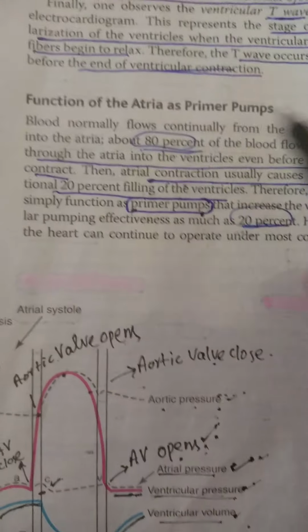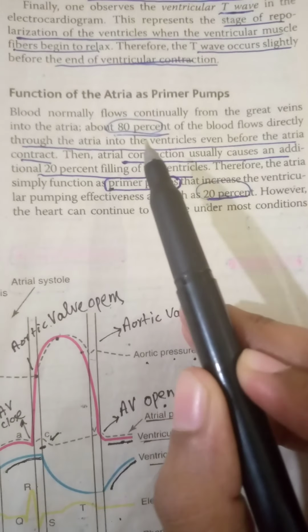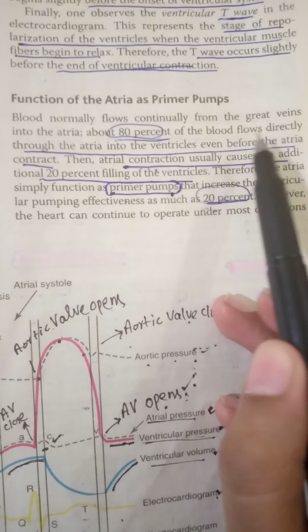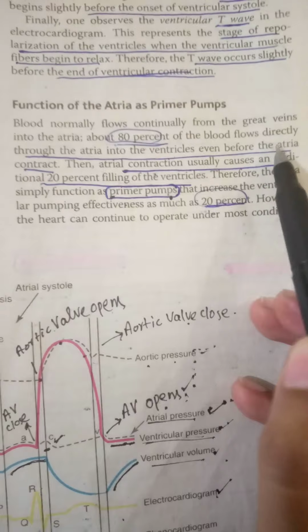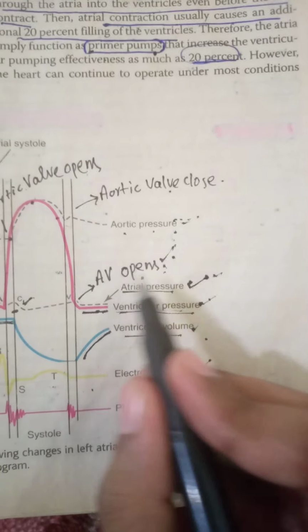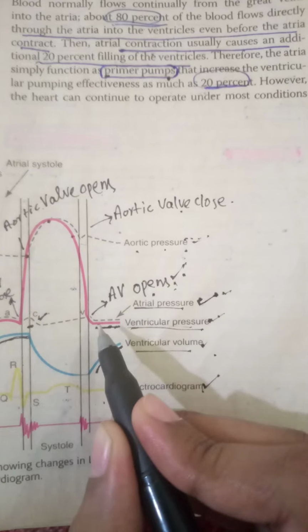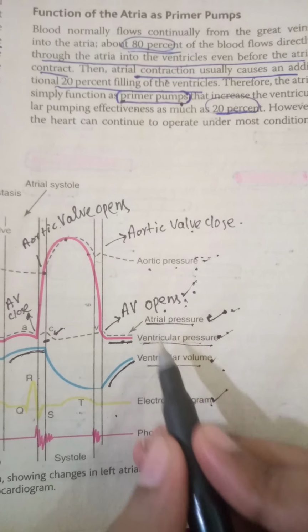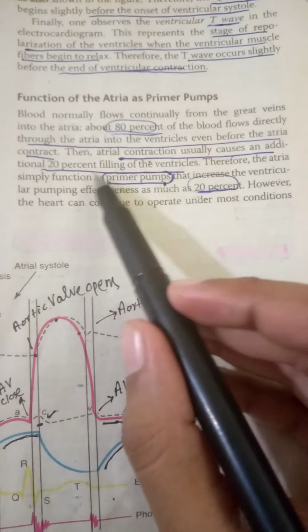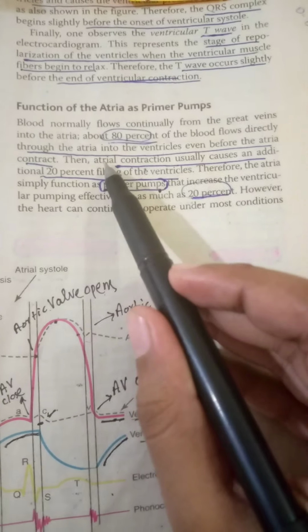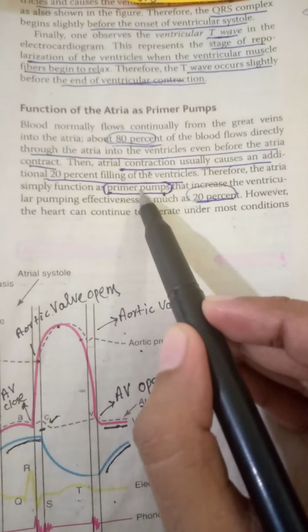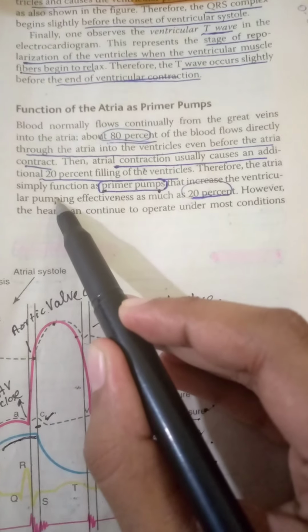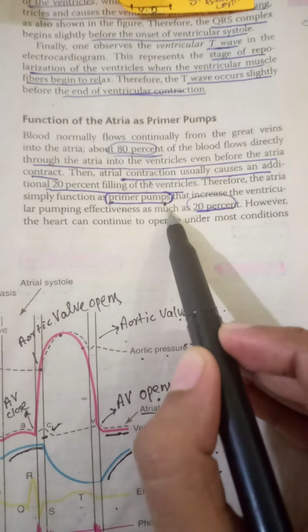Here is a point, that is, the function of atria as a primer pump. Only 80% of the blood flows directly through the atria into the ventricles even before the atria contract. This point is represented by this line here, that after the AV valve opens, the atrial pressure and the ventricular pressure remain constant as there is no contraction of atria and ventricle. So after this, 20% filling of the ventricles occurs by the atrial contraction. So atria act as a primer pump that increases the effectiveness of pumping by 20%.